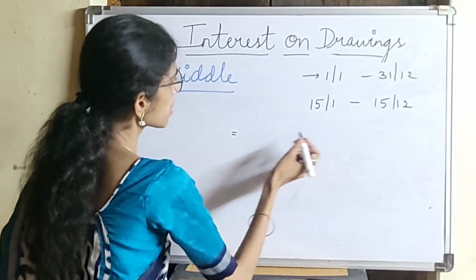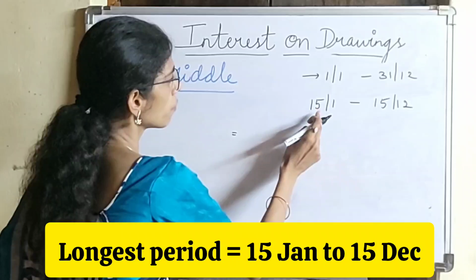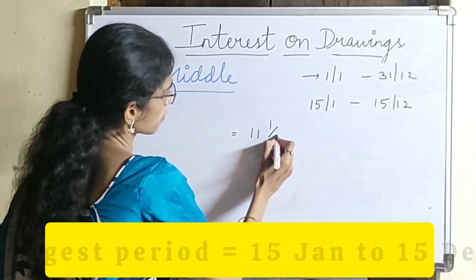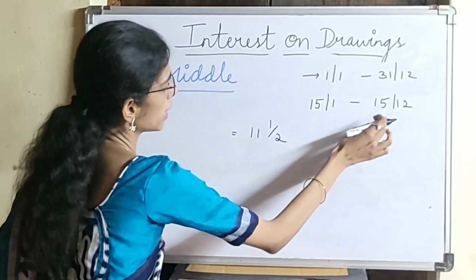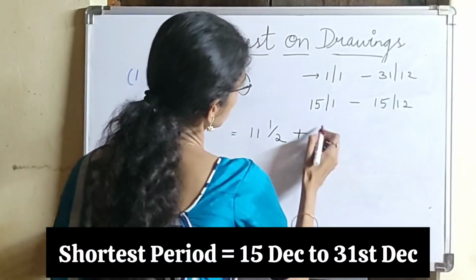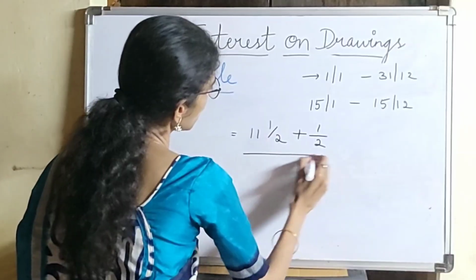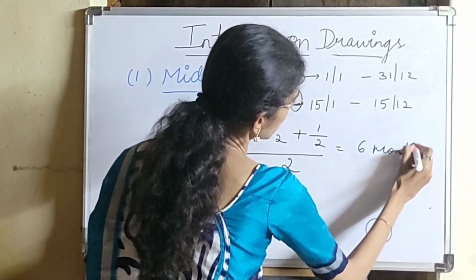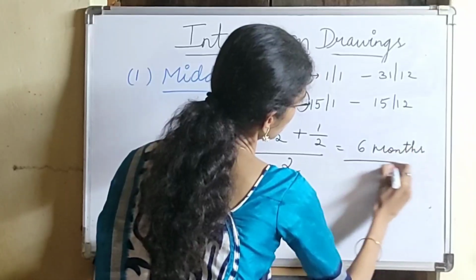The formula is longest period plus shortest period, divided by 2. Longest period means from the 15th January to 15th December, it is 11 and a half months. This month has not ended because it is half. Plus the shortest period, which means half of this month, divided by 2. That is your 6 months. This is how we calculate the average period for the middle of the year.